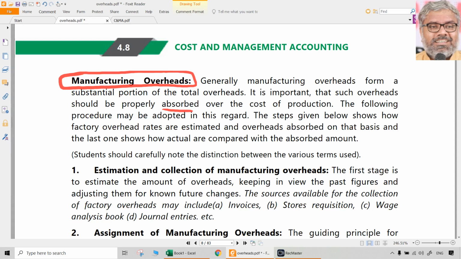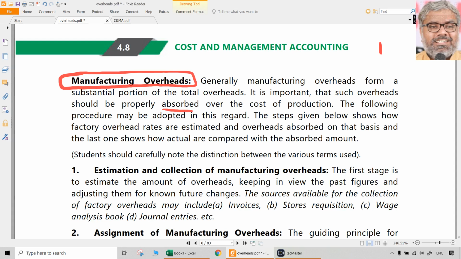You cannot say, first let me incur the expenses, then I will see how much it costs, then I will take actual costs, add my profit and fix the selling price. All these things are not possible. You have to fix the selling price beforehand, even before starting the production itself. How do you do that without knowing the cost? Not possible. While knowing the cost, very simple.